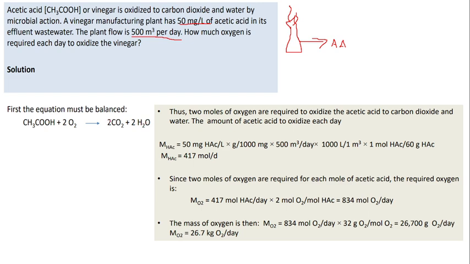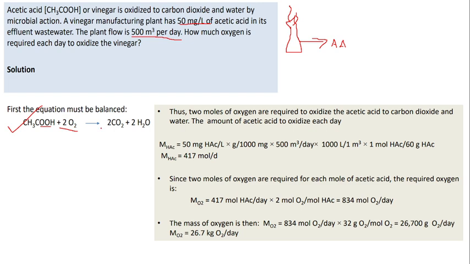So here 2 into 2, 4. 4 plus 2, 6. Right. Already 2 oxygen is here. So to balance it, you will put 2 O2. This is how we have to balance the stoichiometric equation first before doing the calculation.